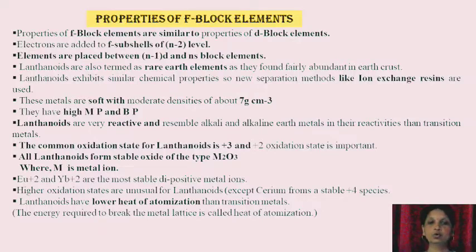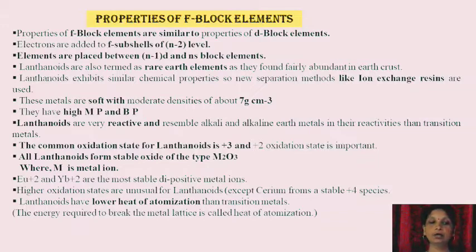These metals are soft with moderate density of about 7 gram per centimeter cube. They have high melting point and boiling point. Lanthanides are very reactive and resemble alkali and alkaline earth metals in their reactivities more than transition metals. The common oxidation state for lanthanide is +3, and +2 oxidation state is also important.